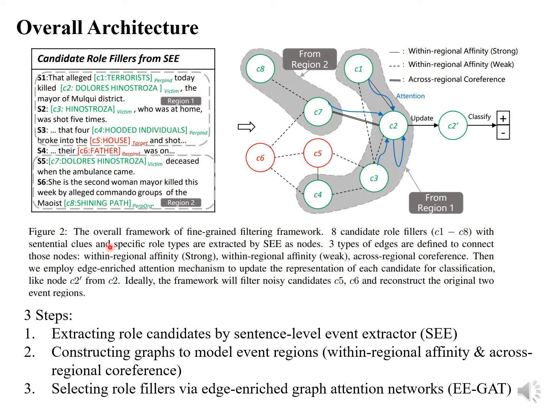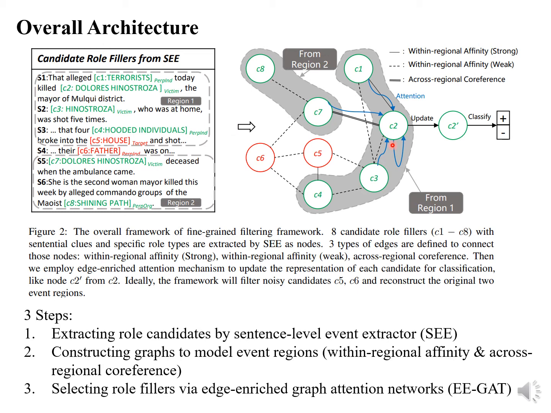So here is our overall architecture. Basically, we have 3 steps. The first step is the same as previous work. We use a sentence-level event extractor to extract those candidates. Like here, we use SEE to extract 8 candidates from a document. And the second step is to use a graph to model the event regions.